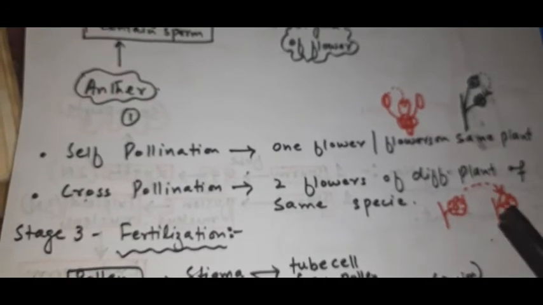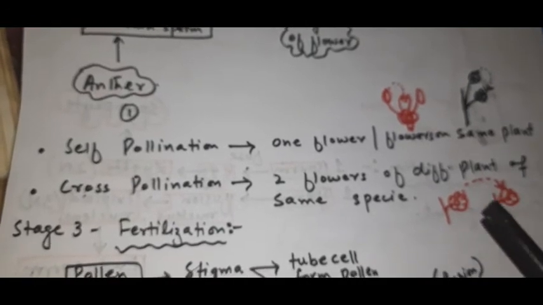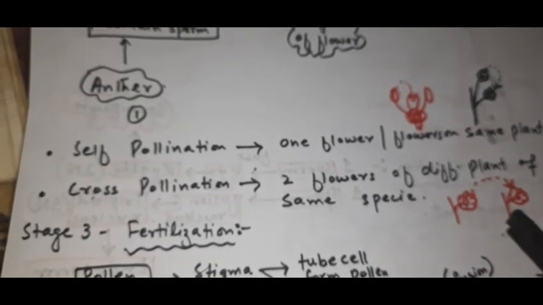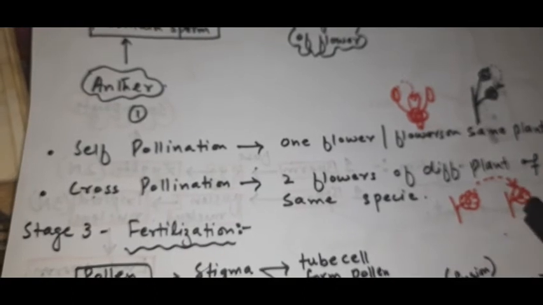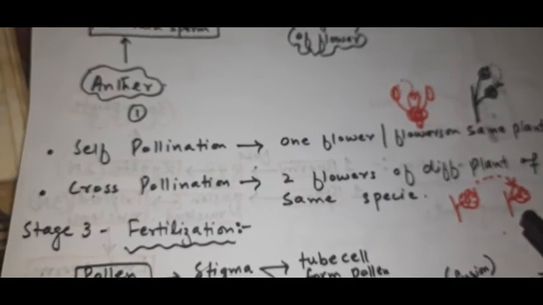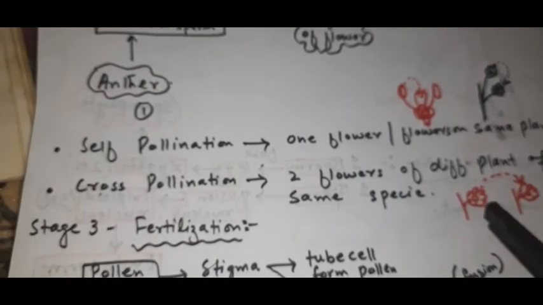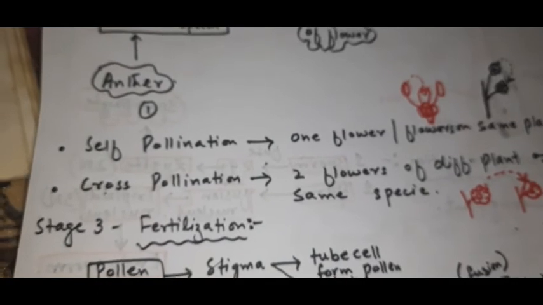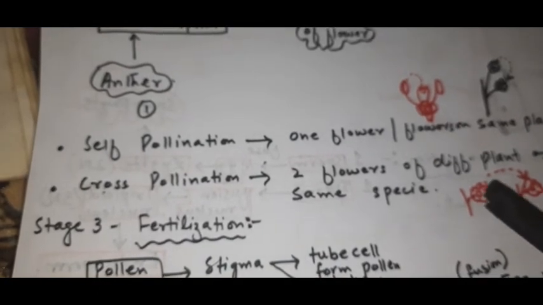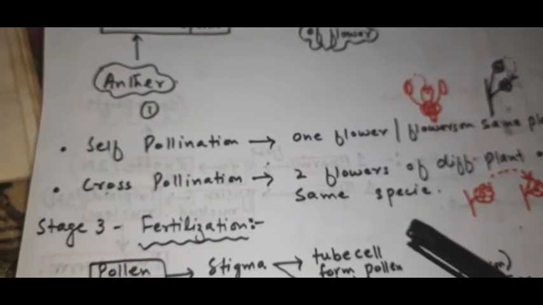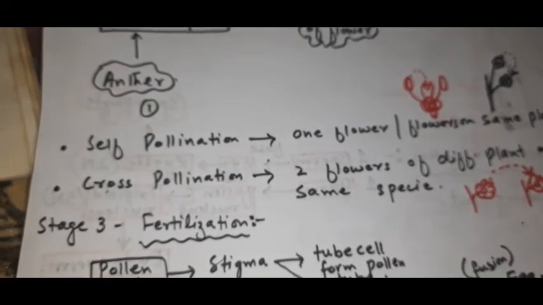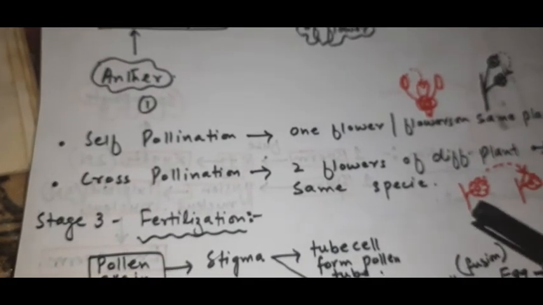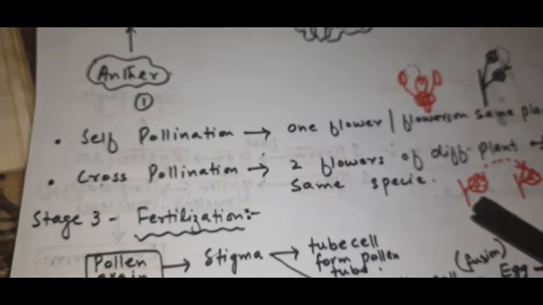For example, this is a rose and this is a rose. There is a settlement of the pollens from this rose plant to this stigma of this plant, right? But the species is the same. Both should be rose, right? If the flower is different, there would be no fertilization, right? For example, if there is settlement of the pollen of the rose on the stigma of another species, right? If the species are different, no fertilization takes place, right?